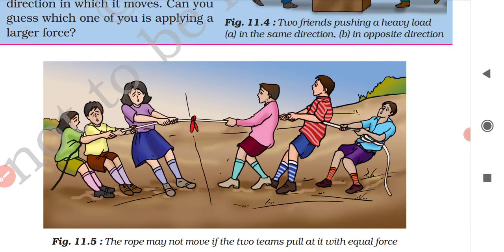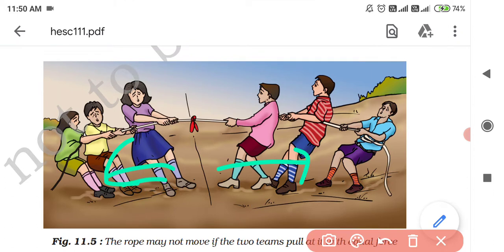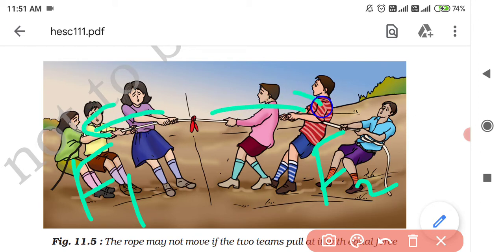We can say that the two forces, suppose F1 and F2, are applied to an object. Which is the object here? Rope is the object. Here the force is F1 and here the force is F2. So if the two forces applied to an object are equal in magnitude, that means they are applying equal forces. That is why the rope is not moving.